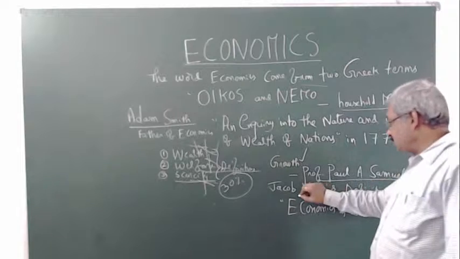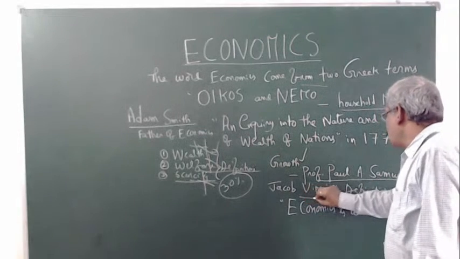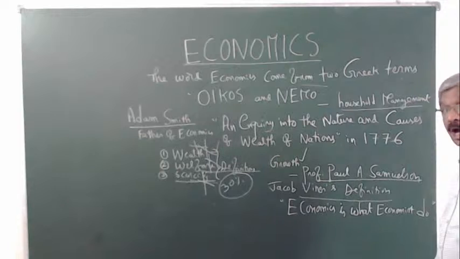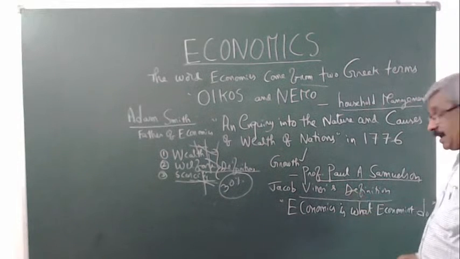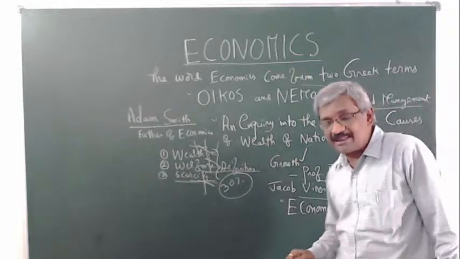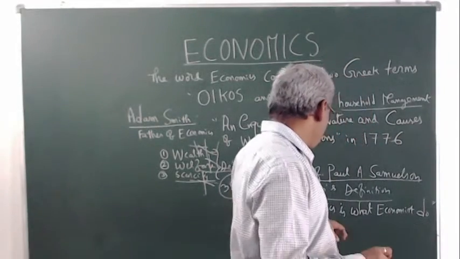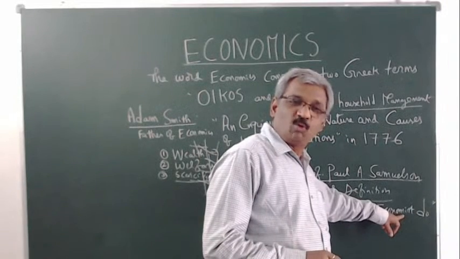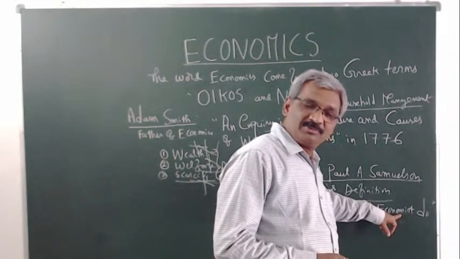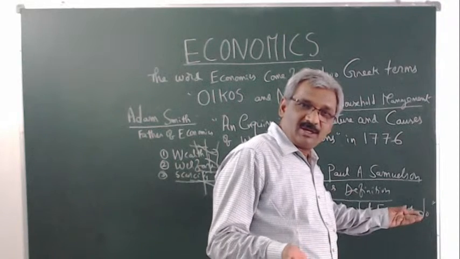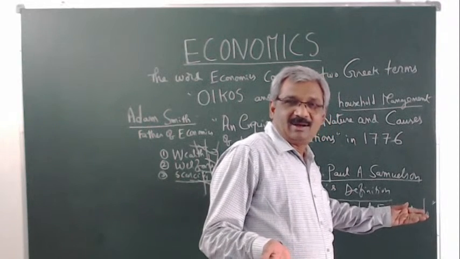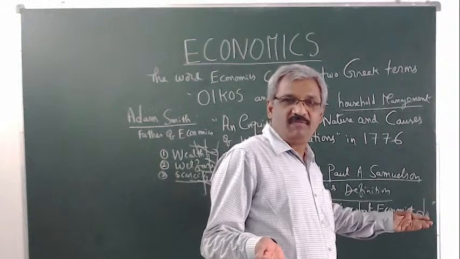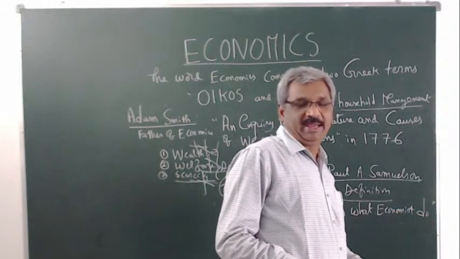Another definition is Jacob Viner's definition. According to Jacob Viner, economics is what economists do. What duties, what functions do economists fulfill in any economy?